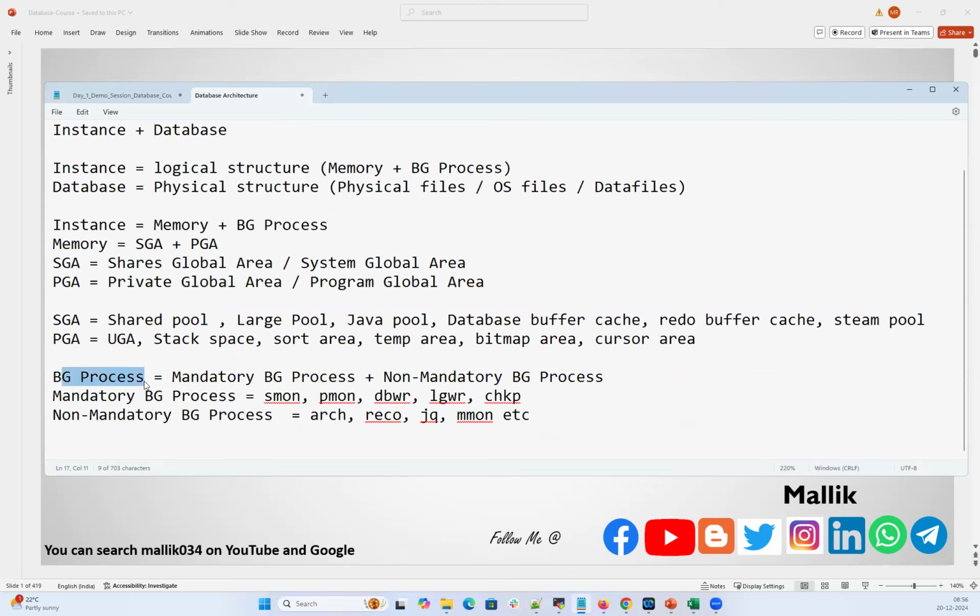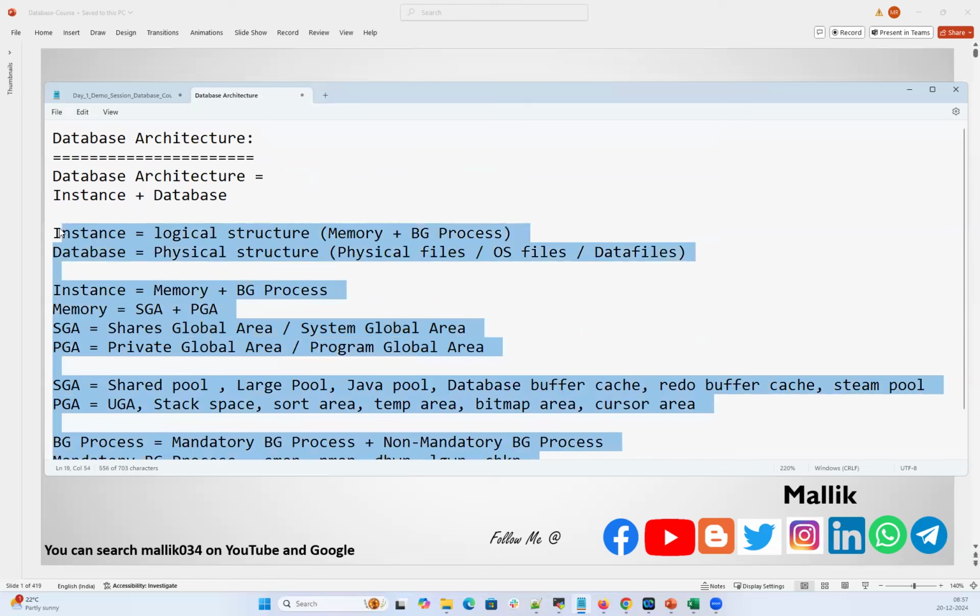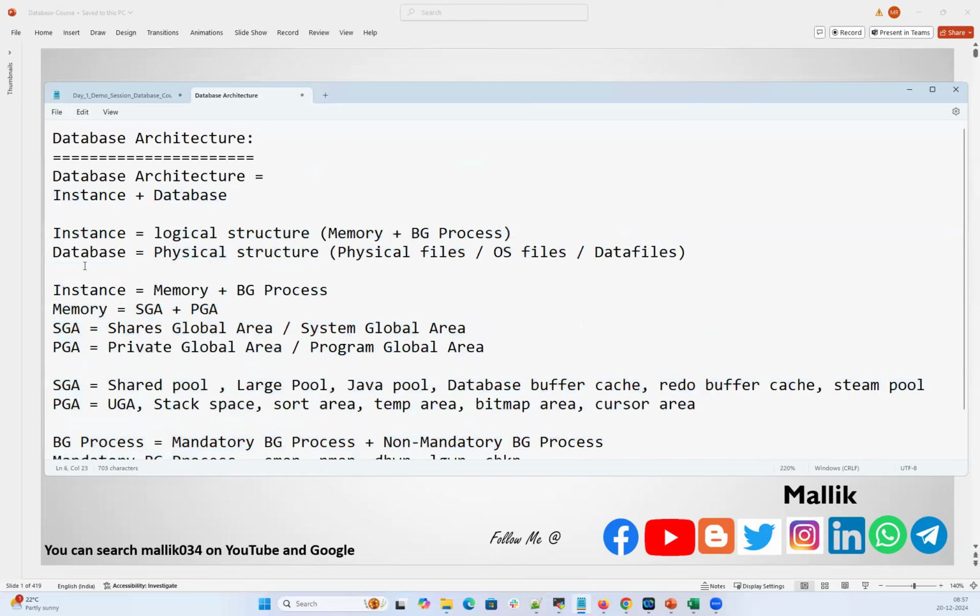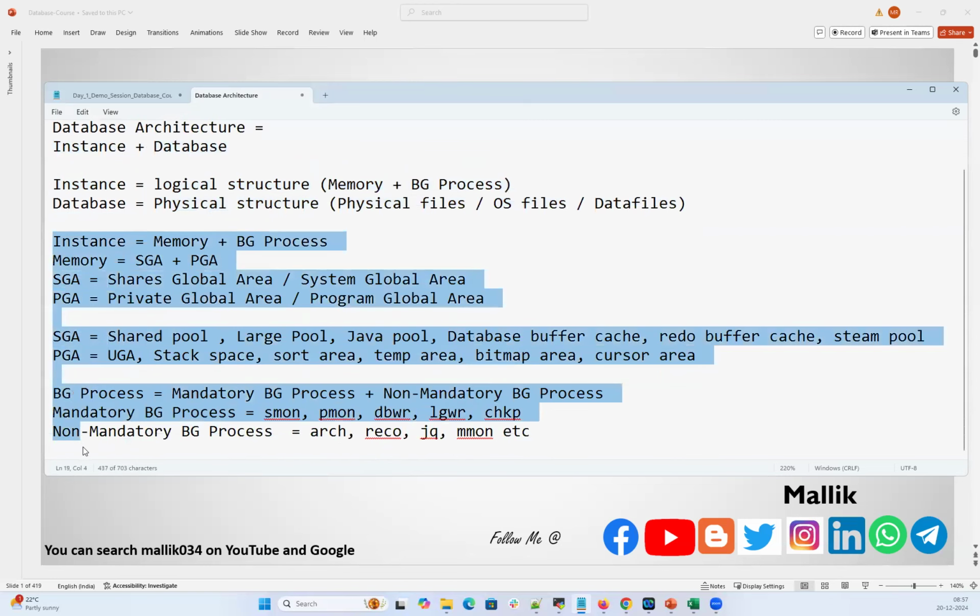In the mandatory background processes, you have SMON, PMON, DBWriter, LogWriter, and Checkpointer. The non-mandatory background processes are like Archiver, Recoverer, Job Queue processes, MMON, MMNL, and so on. So many. If you are able to explain this much, that's more than enough.